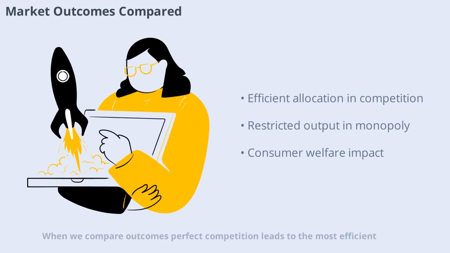When we compare outcomes, perfect competition leads to the most efficient allocation of resources and the lowest possible prices. Monopolies, on the other hand, can restrict output and raise prices to maximize profits. This difference has a big impact on consumer welfare, economic growth, and overall market performance.